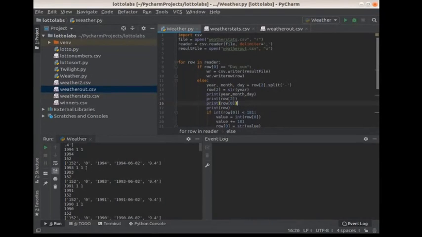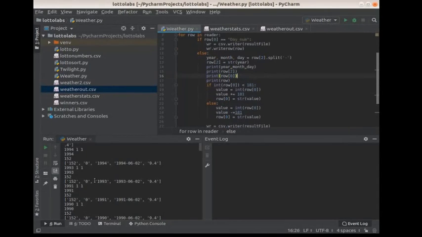So as you can see, I print out row 2, which is 1993 here, row 0 is 152, and then I print out the whole entire row, which is a list containing the day number, whether it passes or fails, the year, month, and day, and the temperature.